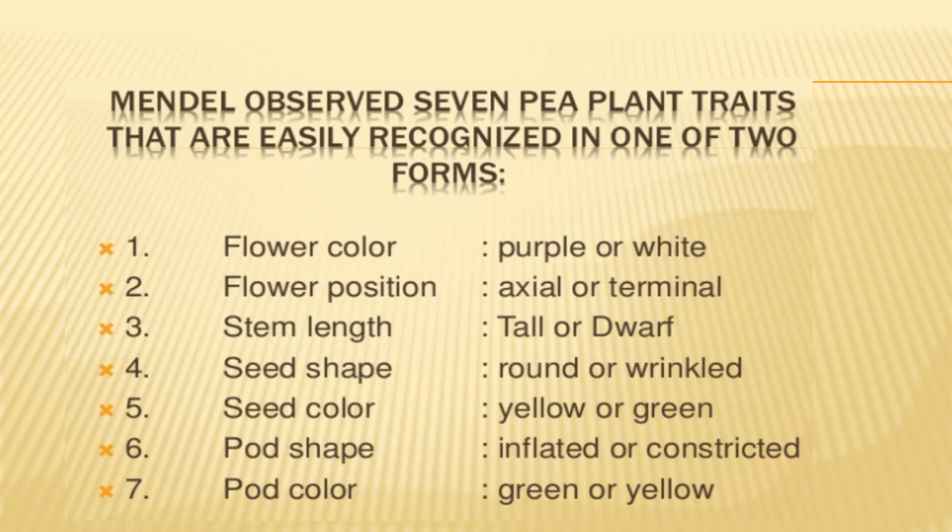Mendel observed 7 pea plant traits: flower color, purple or white; flower position, axial or terminal; stem length, tall or dwarf; seed shape, round or wrinkled; seed color, yellow or green; pod shape, inflated or constricted; pod color, green or yellow. These all have two different forms. Mendel was lucky that there was no form of co-dominance or incomplete dominance. These all are cases of complete dominance and recessiveness.